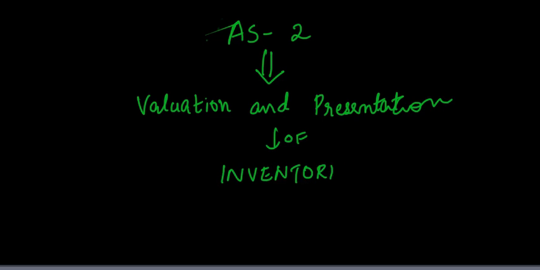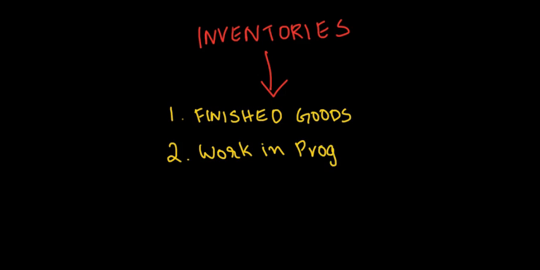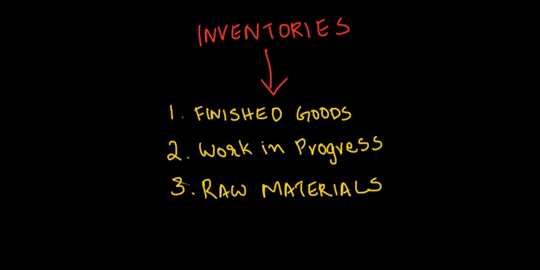First of all, what are inventories? AS2 defines inventories as A. Assets held for sale in the ordinary course of business. This means finished goods. B. Assets used in the process of production for such sale. These are termed as work in progress. C. Assets in the form of materials or supplies to be consumed in the production process or in the rendering of service. These are termed as raw materials.